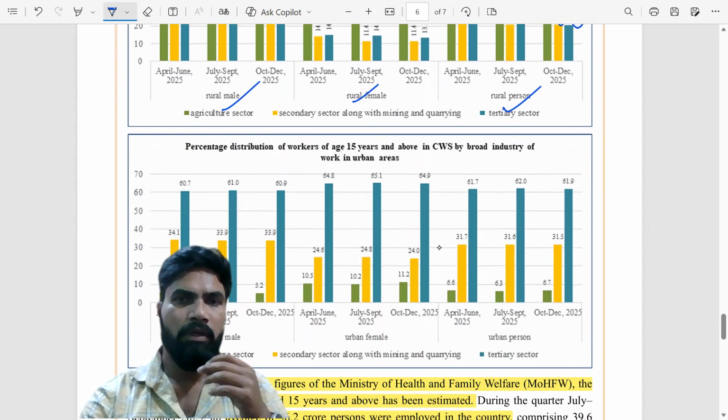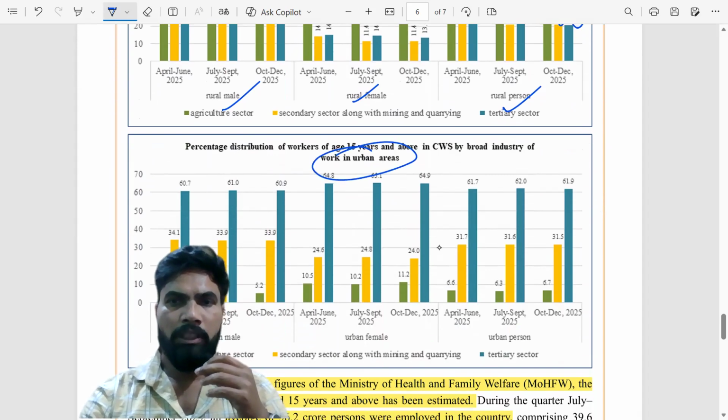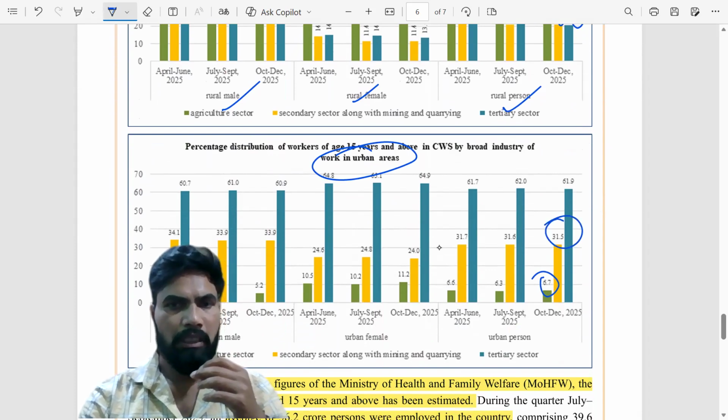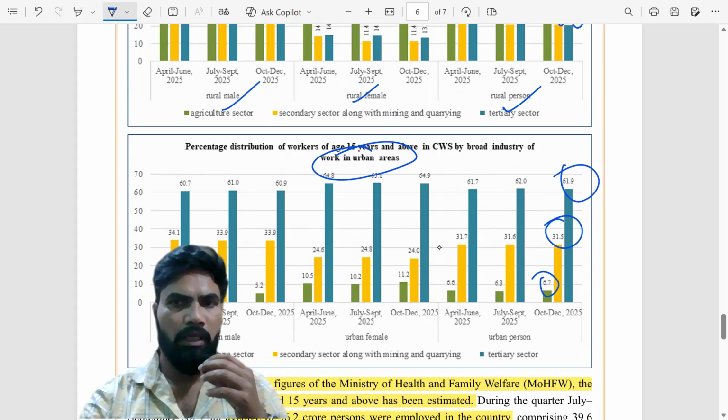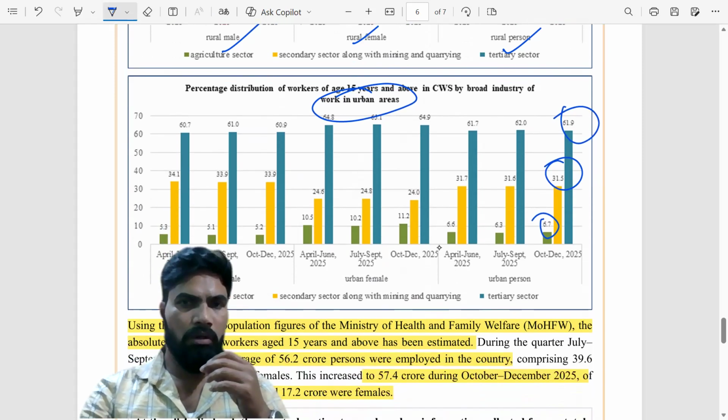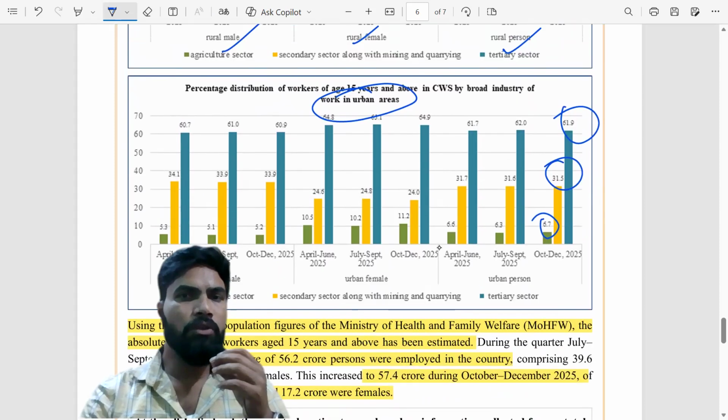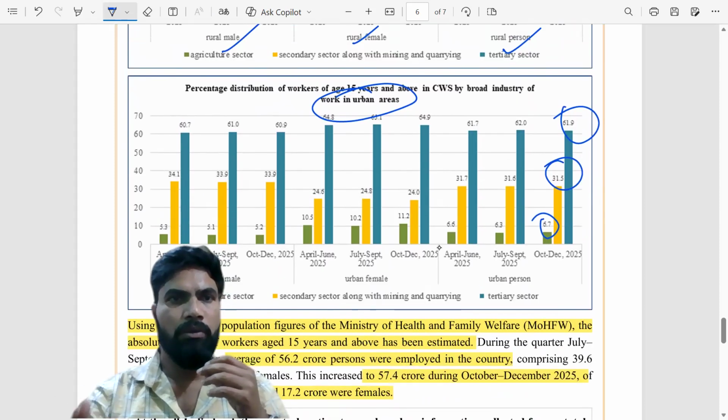Same data you can see for urban workers: 6.7% are engaged in agriculture related activities, 31.5% in industry, and 61.9% in the tertiary or service sector. This is also very important data. Try to remember it.